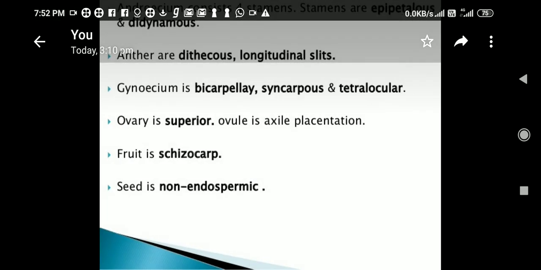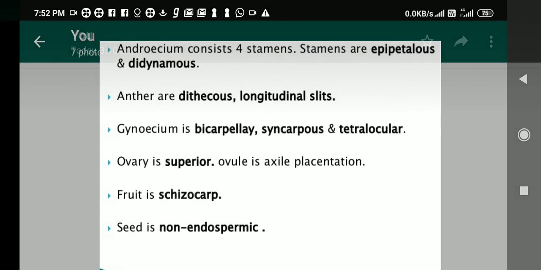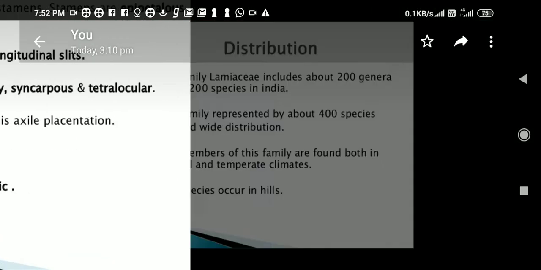Next, Androecium consists of 4 stamens. Stamens are epipetalous and didynamous. Anthers are dithecous, longitudinally slit. Gynoecium is bicarpellary, syncarpous and tetralocular, means 4 locules will be there. Ovary is superior, ovule placentation is axile, fruit is schizocarp, seed is non-endospermic.